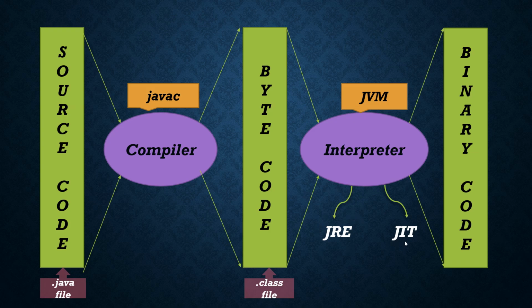And why do we have this JIT? This is the just-in-time compiler. The same program may have to be executed a number of times, so that execution will be done very fast by using this JIT compiler. By using this, your program execution will be faster. Always remember that your program execution must be fast, because based on your program only, the user will be getting the response.